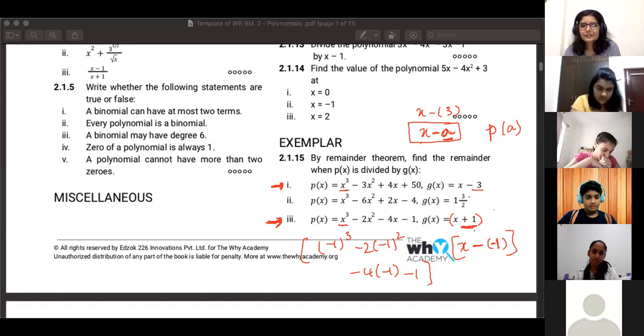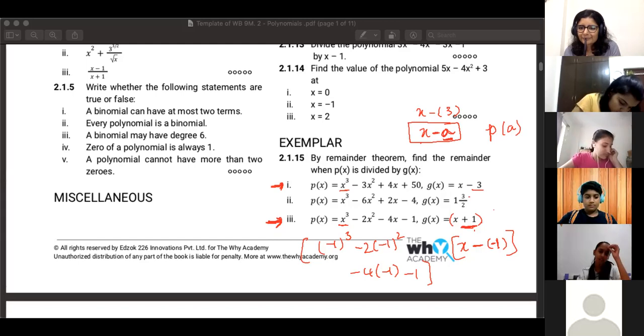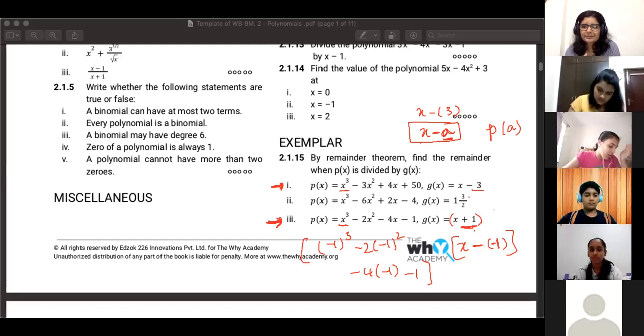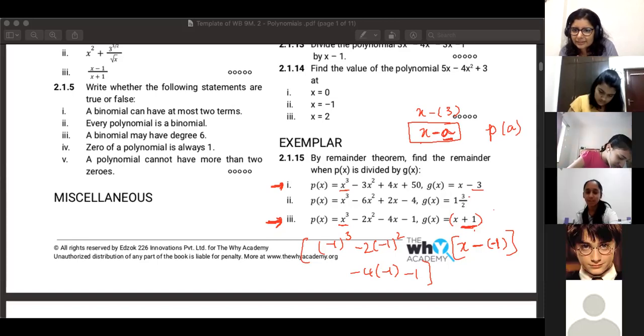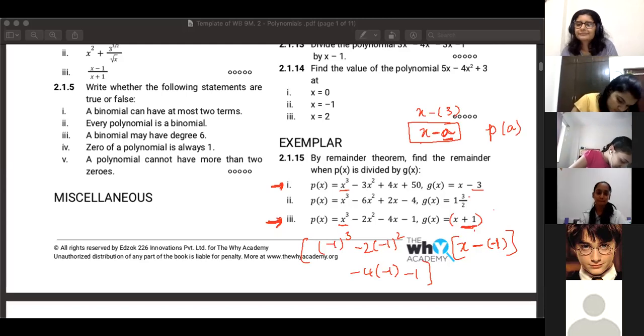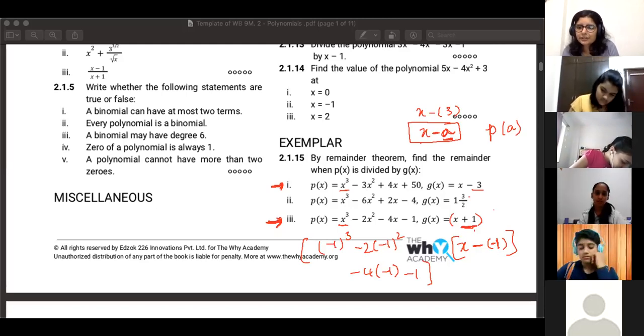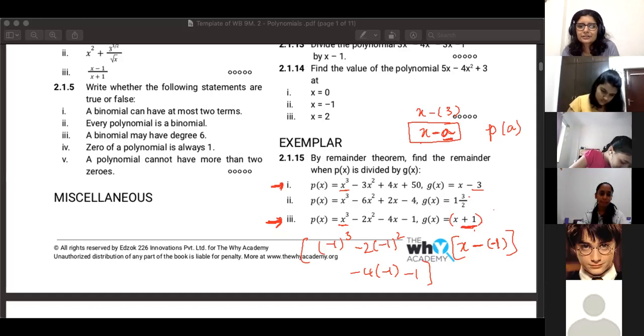Ma'am, I changed it to -1. I substituted it with -1. Okay, so did you get the same answer or a different answer? Ma'am, I got the same answer. That's right. So Sujal and Ashka got it. Samriddhi, check your calculation. Yes, ma'am, it's a sign problem.